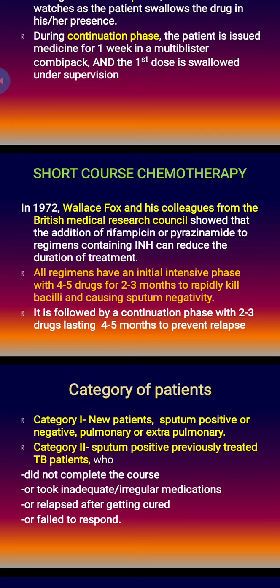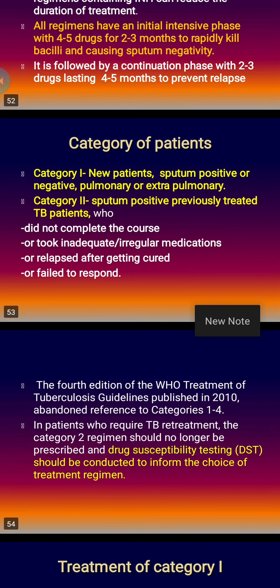So treatment failure, treatment relapse, and treatment defaulter. Defaulter means who have not completed the course. Failure means who have not responded to treatment, and relapse means who were cured but once again there is relapse of the infection. Among these three, we call them category 2.